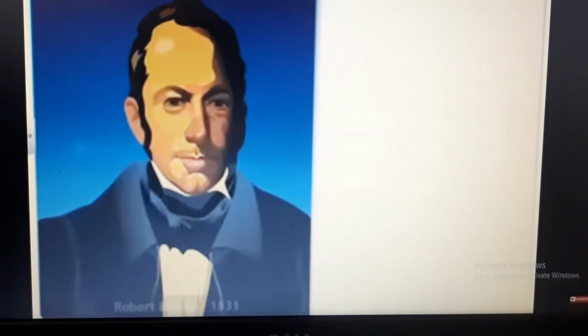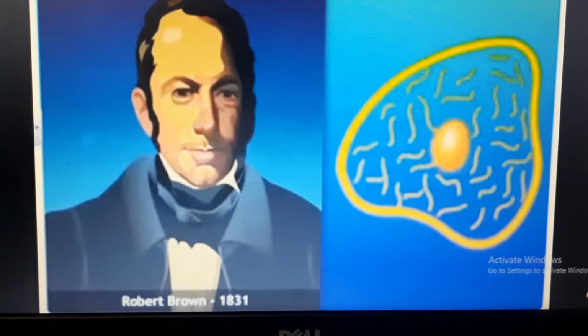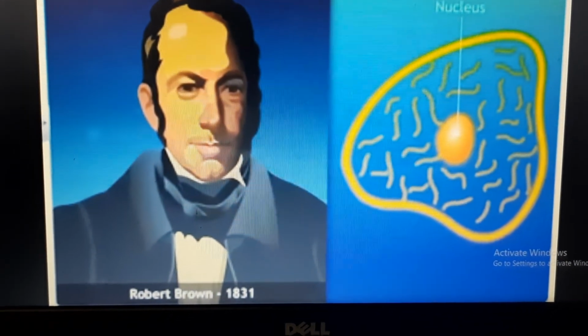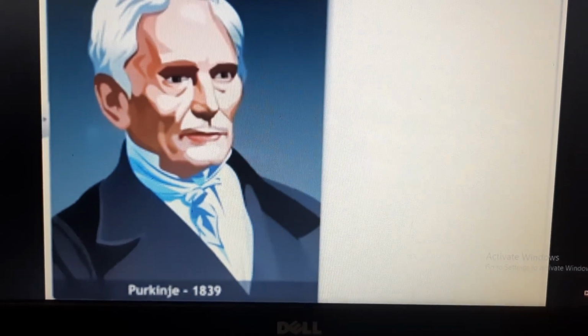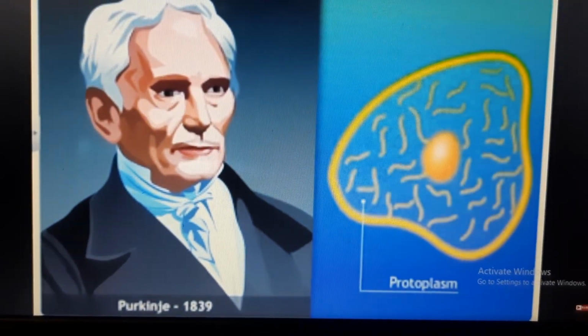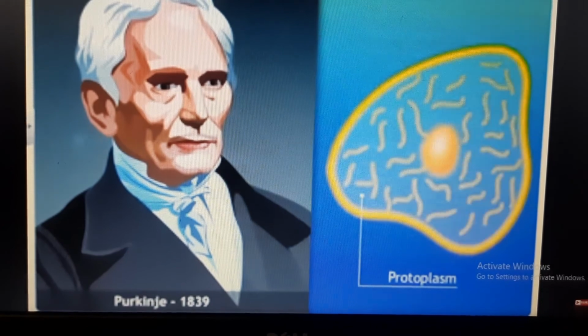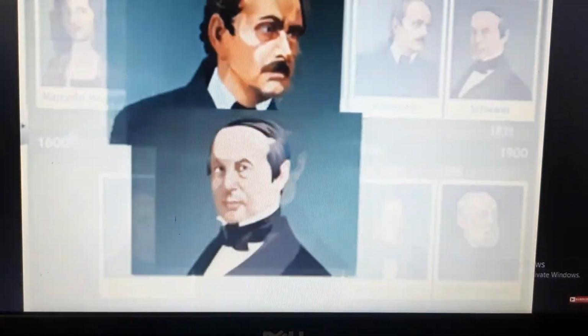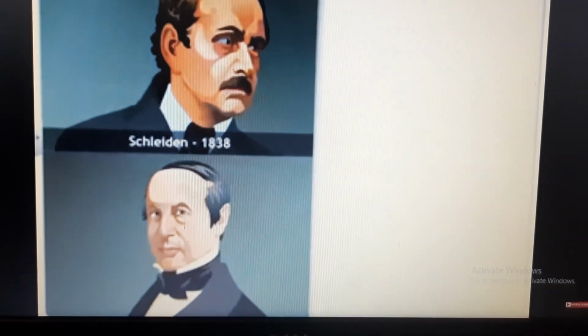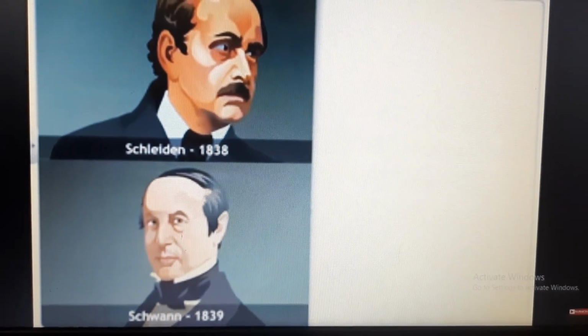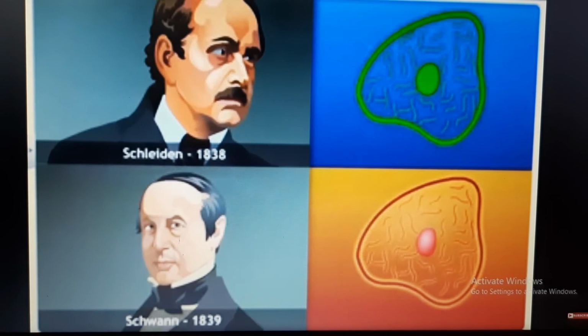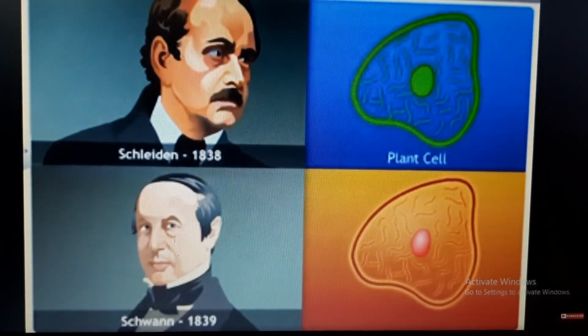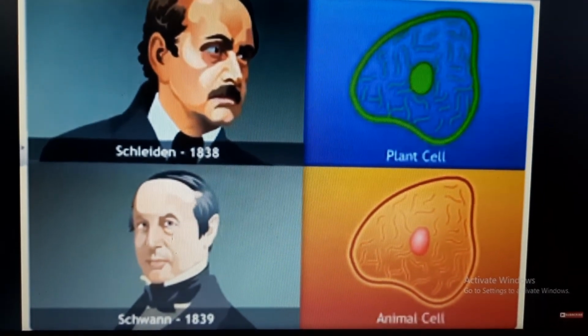Robert Brown in 1831 discovered the nucleus in the cell. Purkinje in 1839 coined the term protoplasm for the fluid substance of the cell. Two biologists, Schleiden in 1838 and Schwann in 1839, proposed the cell theory that all plants and animals are composed of cells.